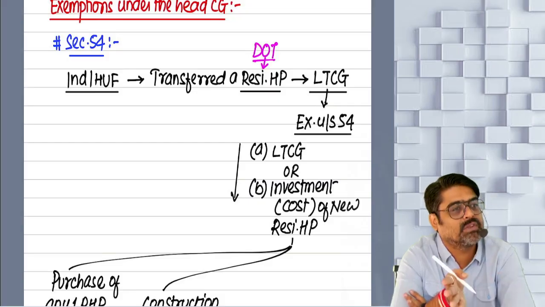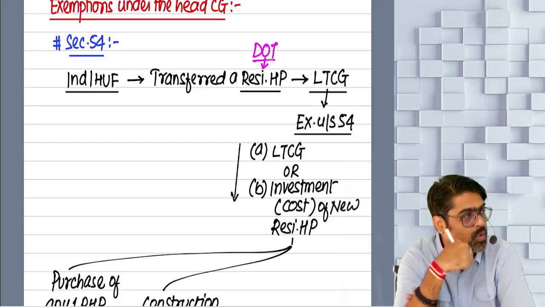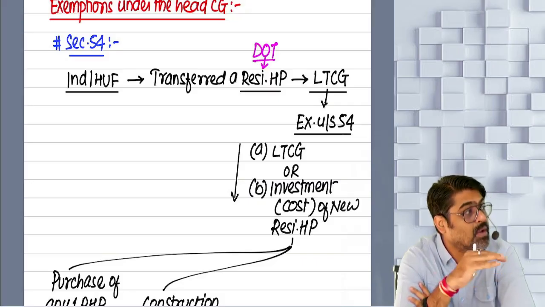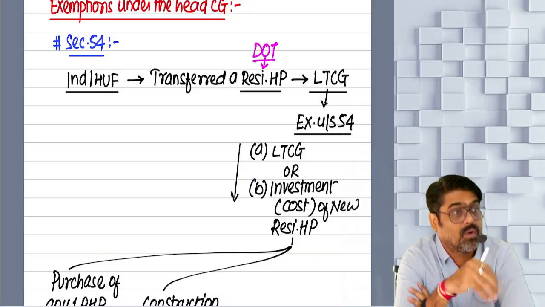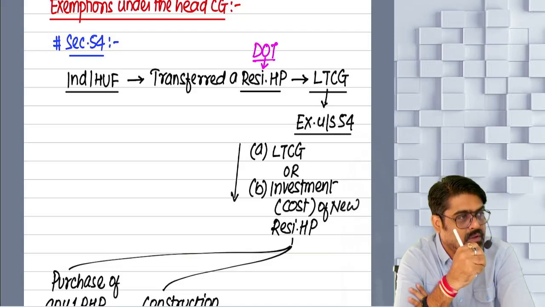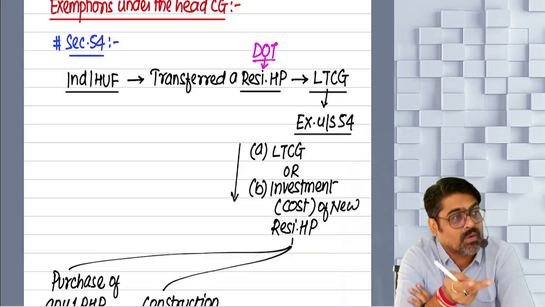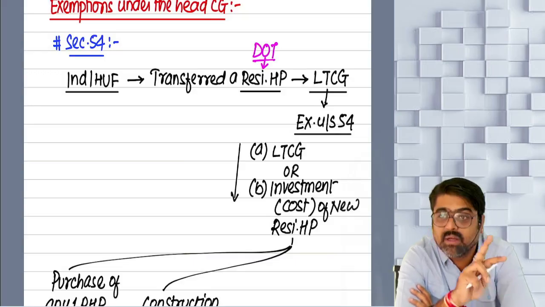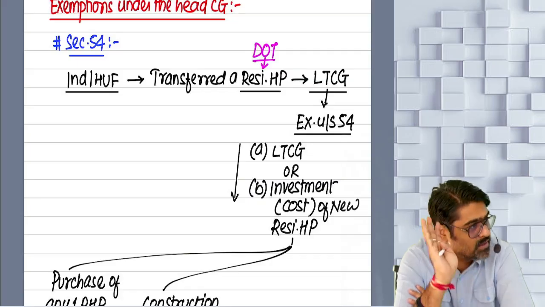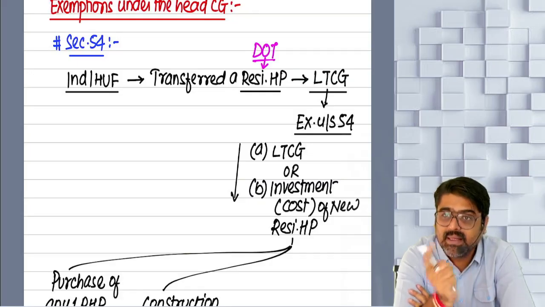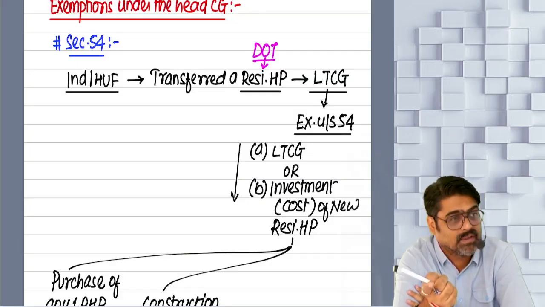So the date on which you have sold your original property, old property. The date of transfer of your original property, old property, yes or no? Within 1 year backward, meaning within 1 year prior to this date. 2 years forward means within 2 years after this date, yes or no? 3 years forward means within 3 years after this date.